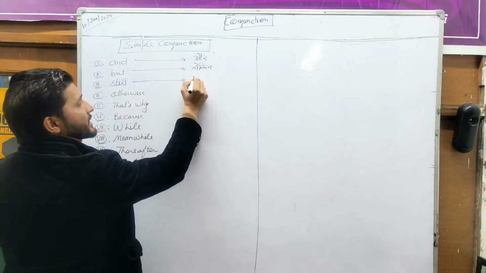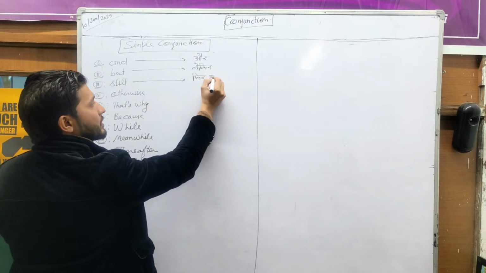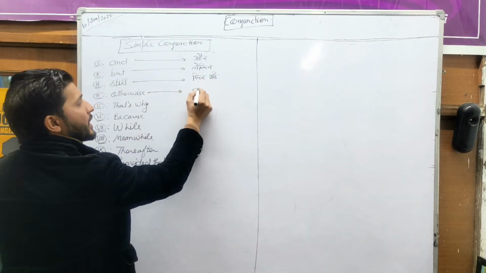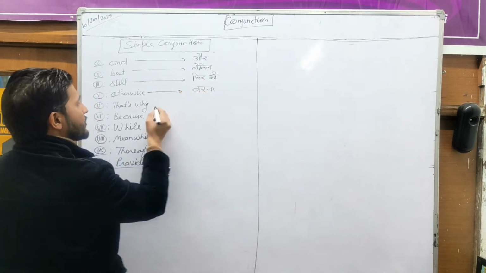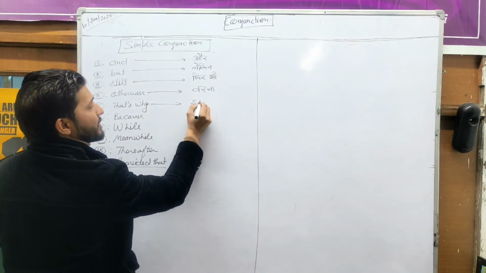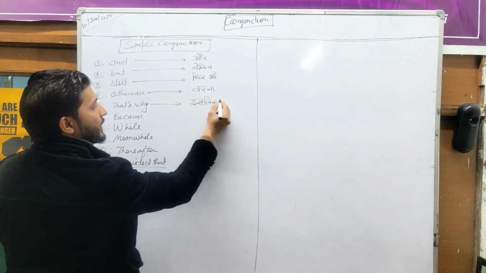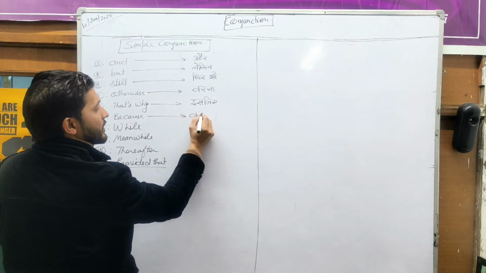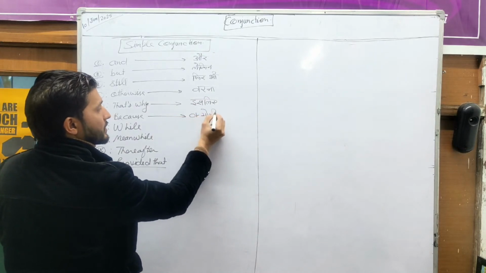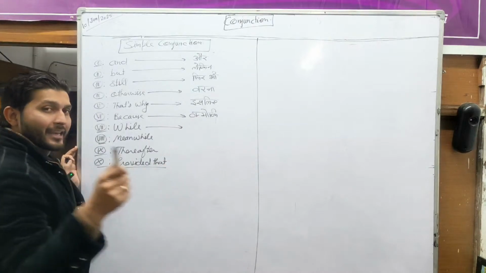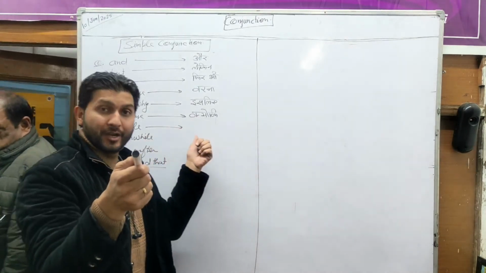Let's go to the next. Still means fir bhi. Otherwise means varna. That's why means isliye. Because means kyunki, and keep focusing on the live session now.